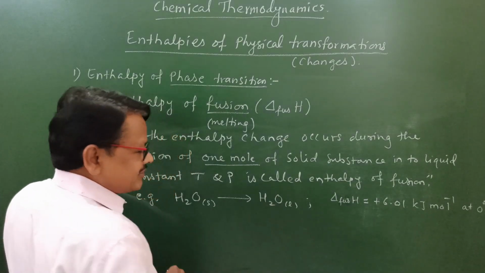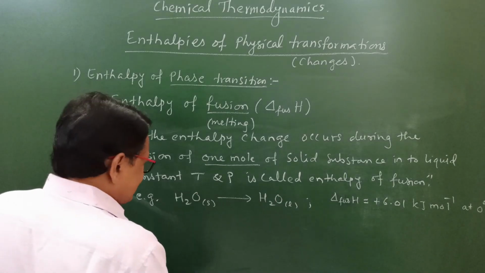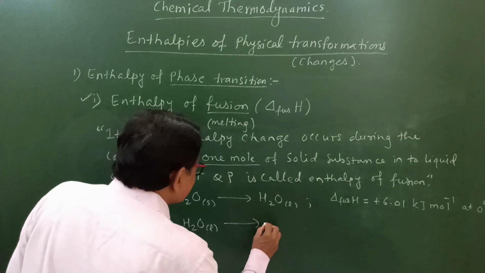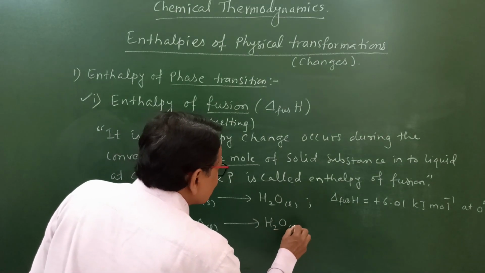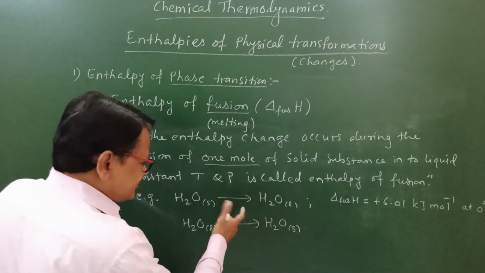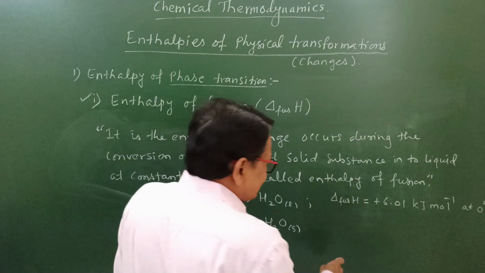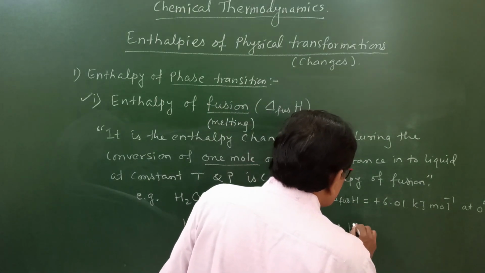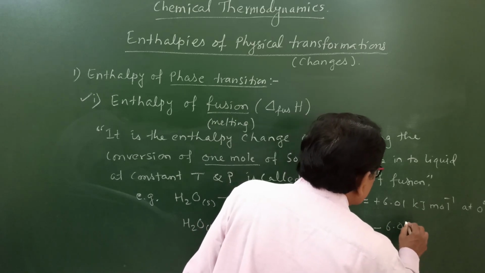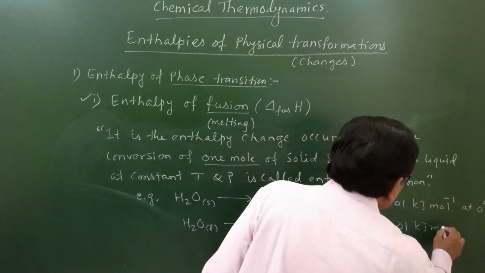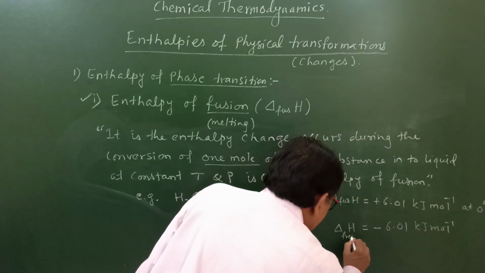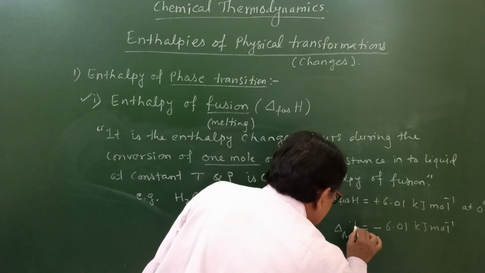If we reverse this reaction, H2O liquid gets converted into H2O solid, then the direction of the process is changed and the enthalpy value also changes. It becomes minus 6.01 kilojoule per mole, and this is the delta H of freezing, that is enthalpy of freezing.